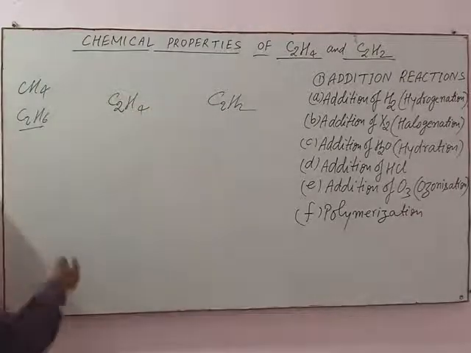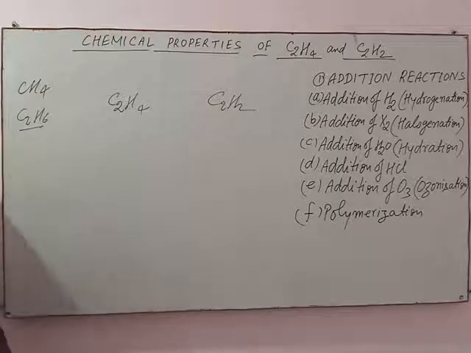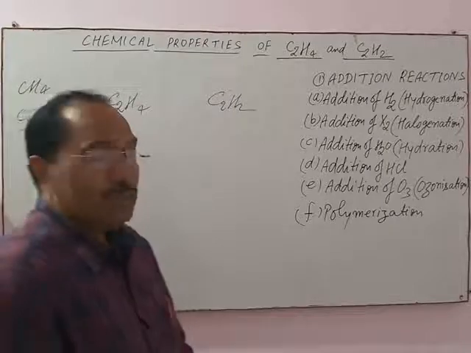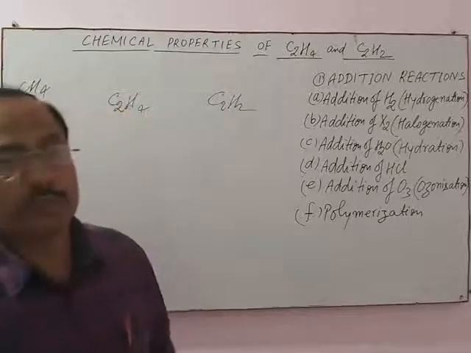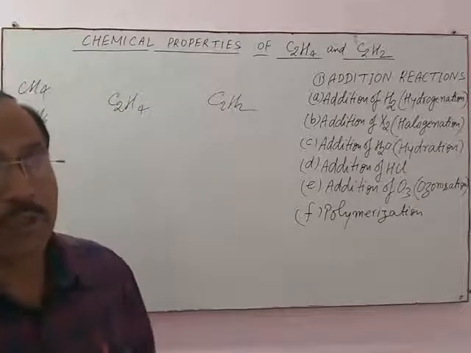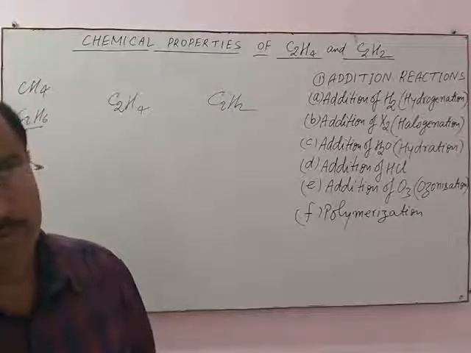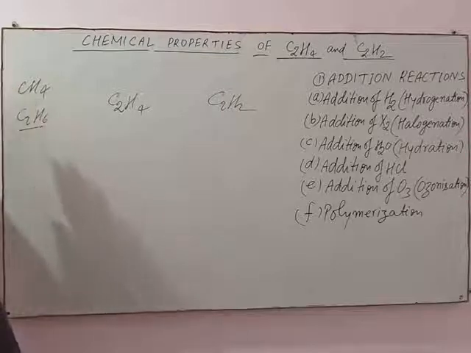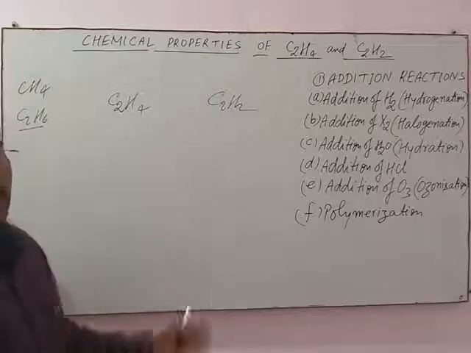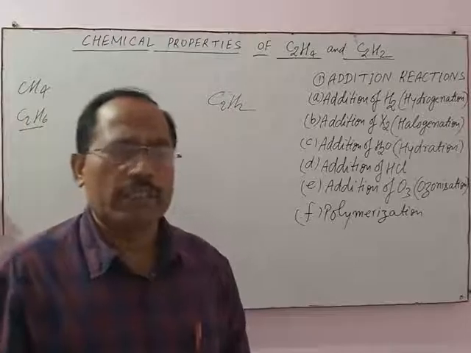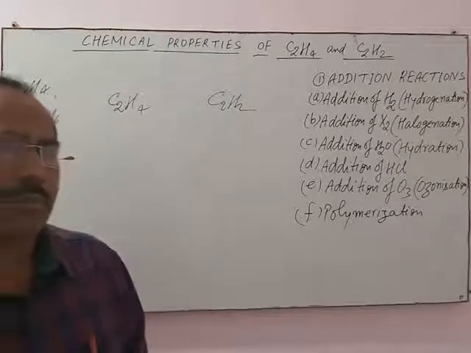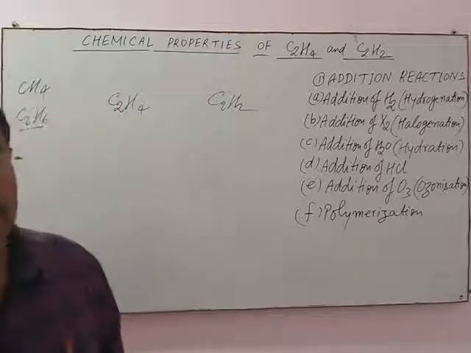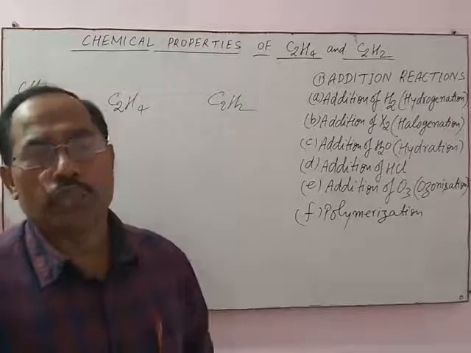Now the next is the bromine water test. Bromine water is a reagent used to distinguish between saturated and unsaturated compounds. When methane gas or ethane gas is passed in bromine water, or you can say when bromine water is added drop by drop to methane or ethane, then no change takes place.